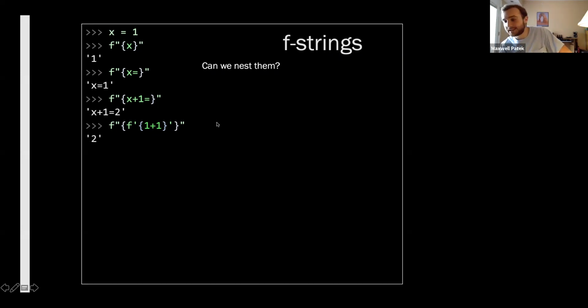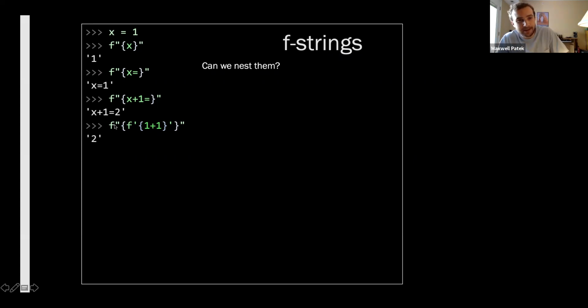How far do you think this can go? How many format strings do you think you can nest? Anybody want to take a bet? Infinite? I would definitely believe it if you said that. As much as your stack allows. So infinite, with the limitations of the hardware. Yeah, that's what I would think too. And for all I know, you might be right.